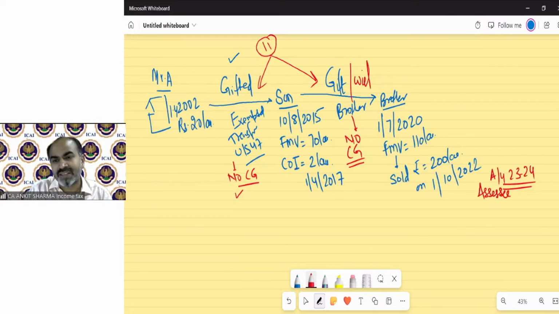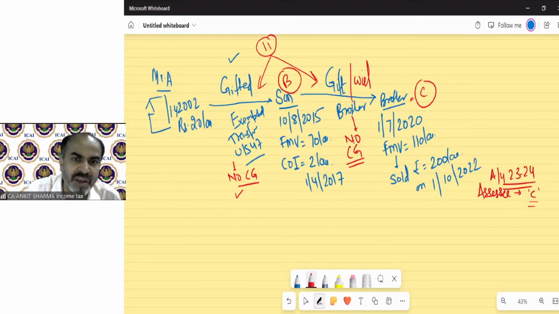So who is the assessee? The assessee is his brother, for example, named C. The assessee is that person who gets the money. So A is not the assessee. The son, whom we suppose is B, is not the assessee, but the brother, named C, is. So whoever is receiving the money will be called the assessee. So, computation of capital gain in the hands of Mr. C for assessment year 23-24.